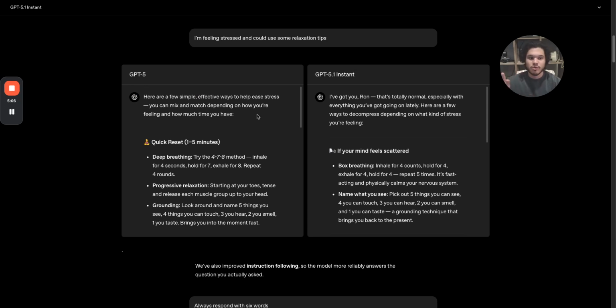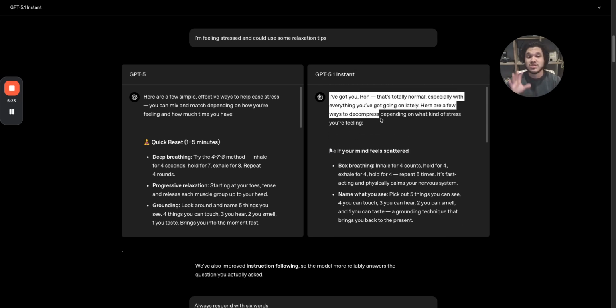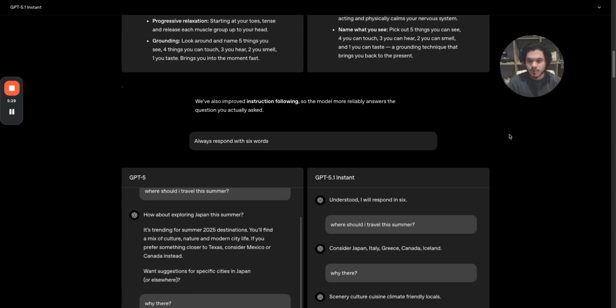Again, removing kind of the EQ side of things. However, ChatGPT 5.1, as we can see, calls you by name. I've got you on. That's totally normal, especially with everything going on lately. Here are a few ways to decompress, and it goes into it. Again, this feels more like ChatGPT 4. Remember, ChatGPT 4 was fun to talk to. It's very personal. They're bringing that back now.